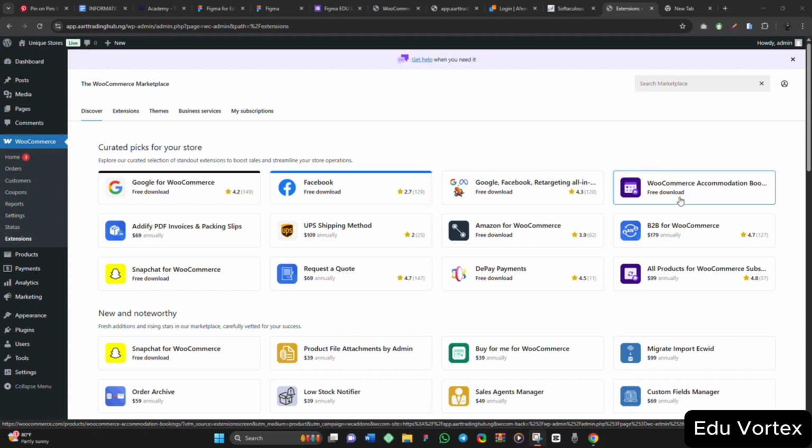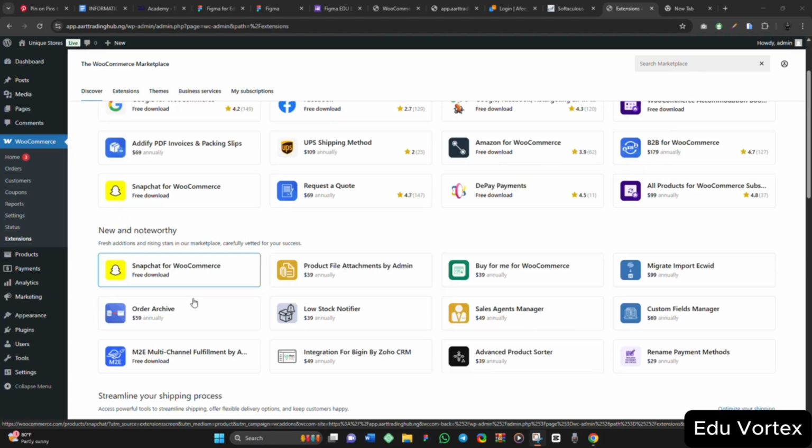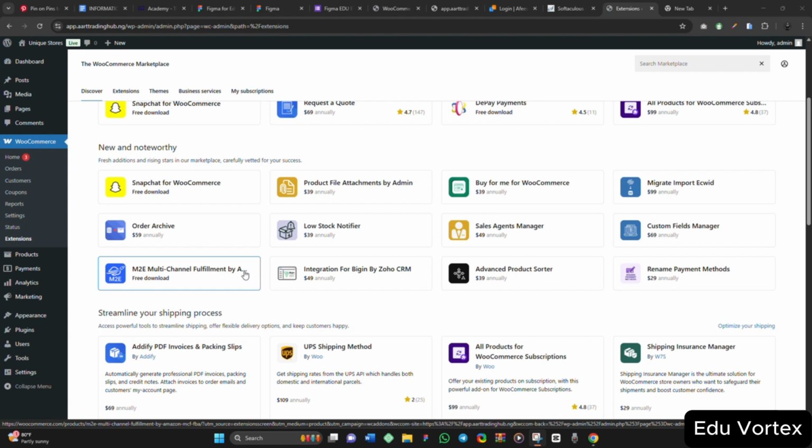Look at extension now. WooCommerce accommodation booking, a lot of extensions that you can use. Amazon for WooCommerce, you can link your Amazon account to WooCommerce. You can do anything you want with WooCommerce here. Some are free. See, free download. Snapchat for WooCommerce. Imagine. So these are sweet features that WooCommerce has.